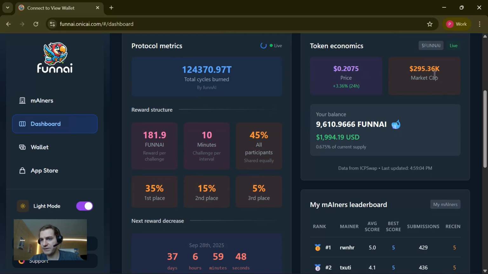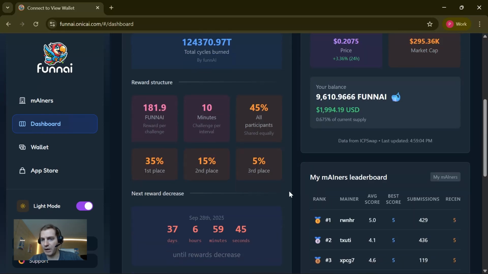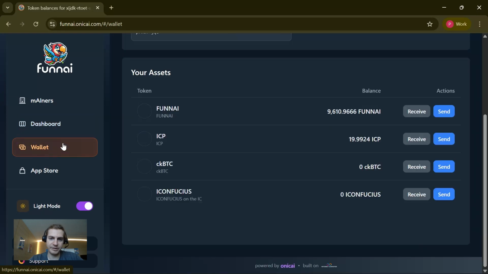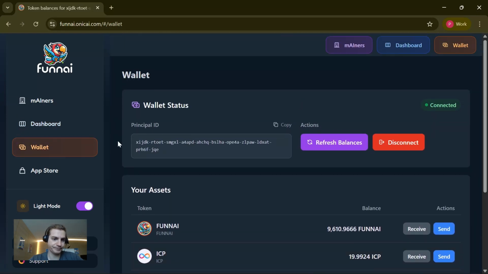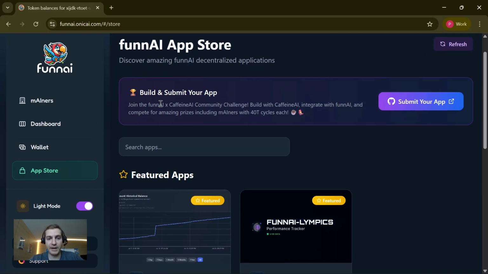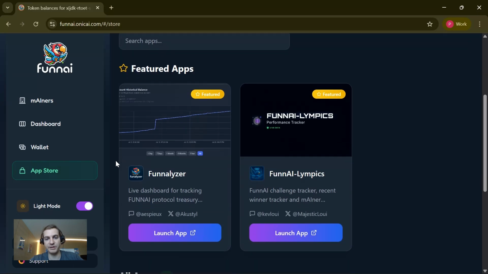Few more insights: market cap, current price, how many tokens you hold, and then for your miners also a leaderboard. So wallet tab where you can see your tokens, and we just added the App Store. These are community contributions really in the funnAI ecosystem. These are all built as part of this challenge, funnAI Caffeine AI Community Challenge, where community members use Caffeine AI to build integrations for funnAI.